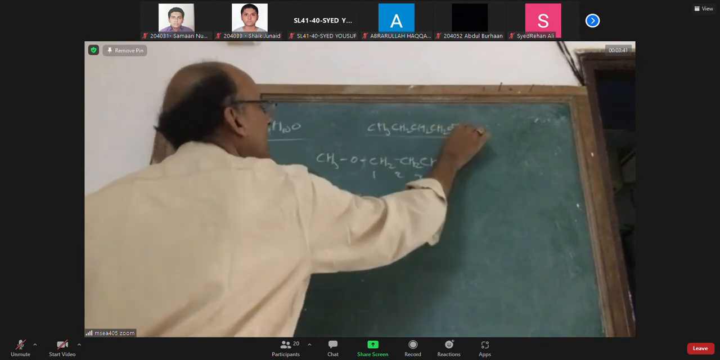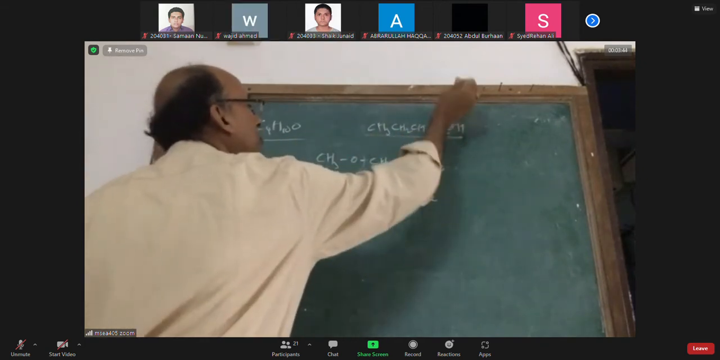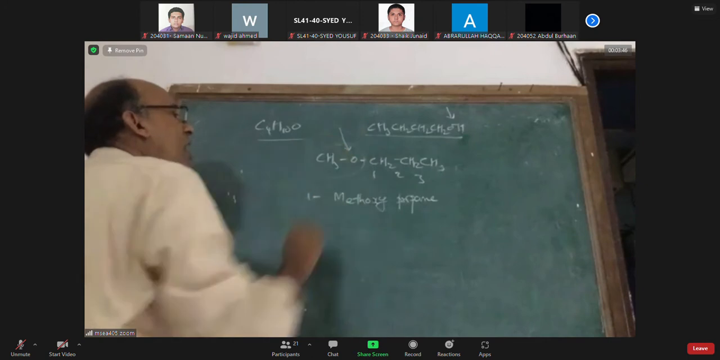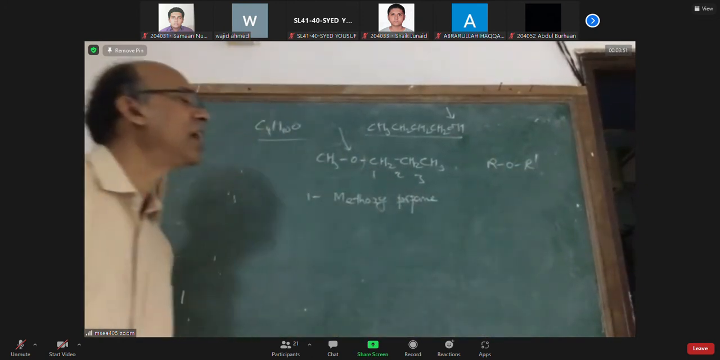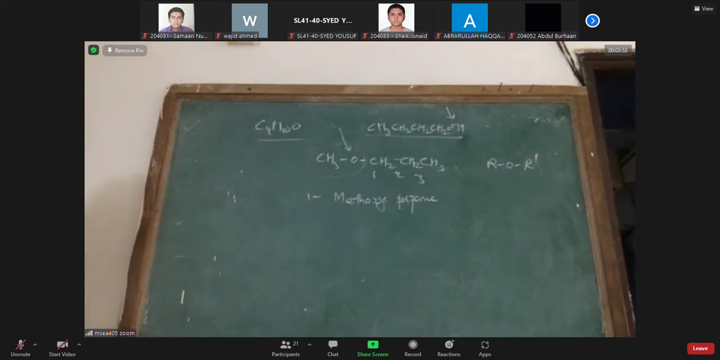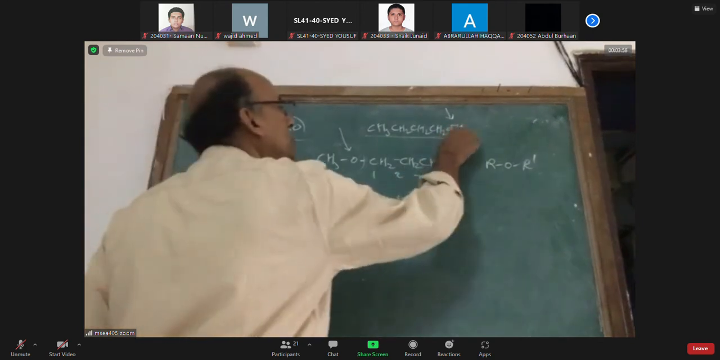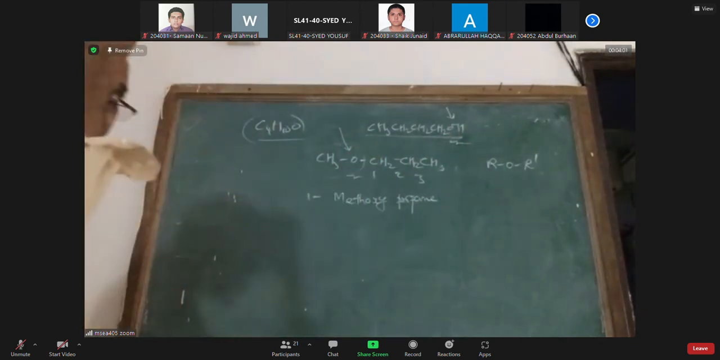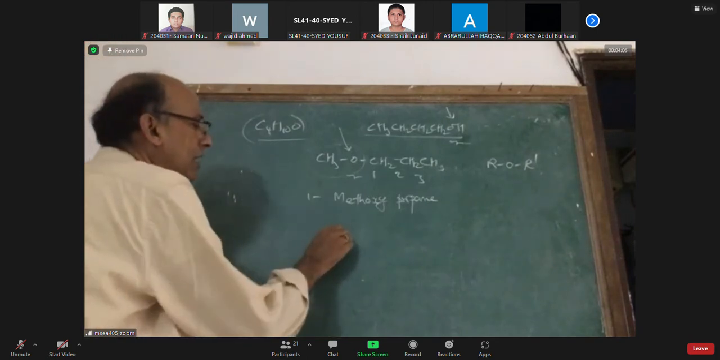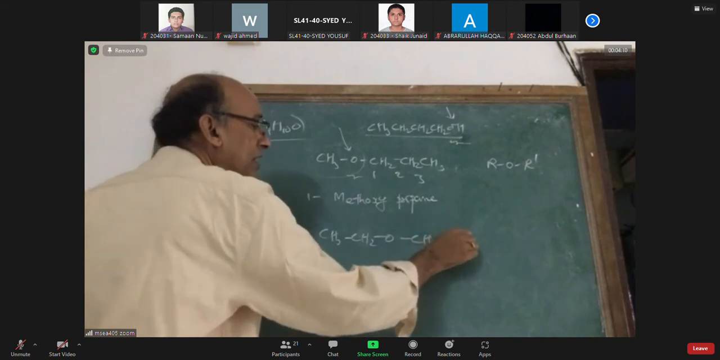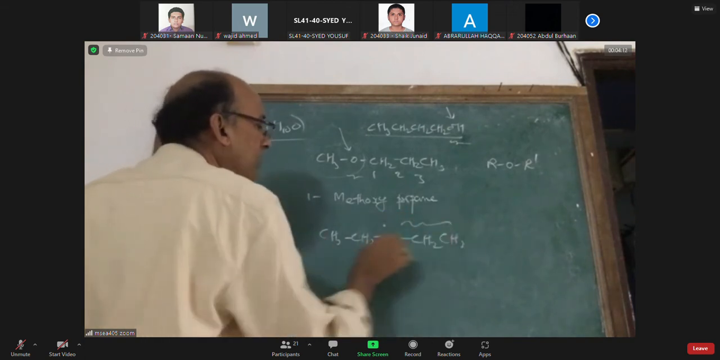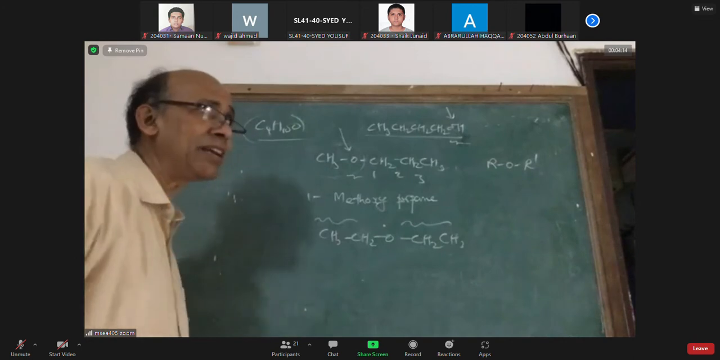This is having an OH group, an alcohol. This has ROR', represented by ROR dash. They are called ethers. Ethers and alcohols can have the same formula, but they have different functional groups. Therefore, they are called functional isomers. Well, I can write another ether like CH3CH2OCH2CH3. This O is linked to this side ethyl group and this side ethyl group. It is a symmetric ether.